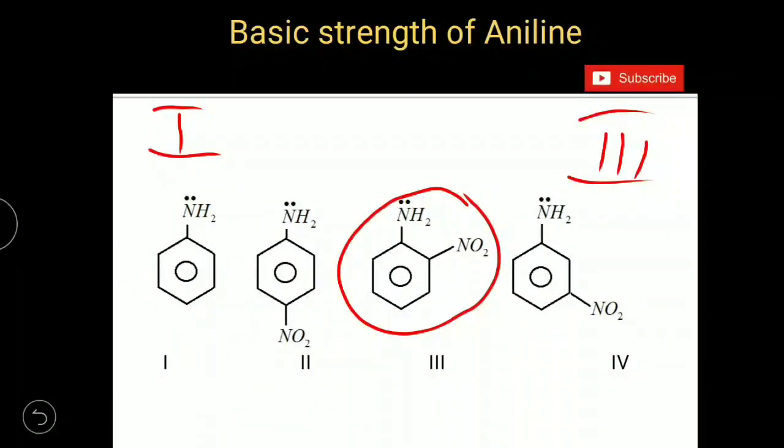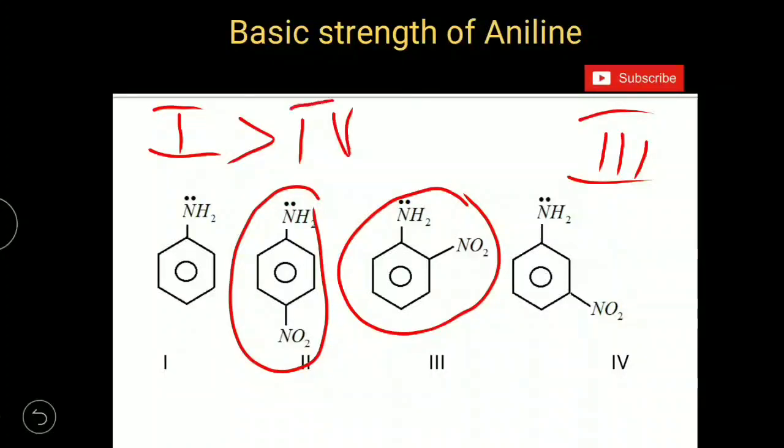In the remaining 2 isomers of nitroaniline, as nitro group is electron withdrawing group as per resonance effect, resonance effect influence will be there at ortho and para positions. So this para nitroaniline is weakly basic when compared to meta nitroaniline. So 1 greater than 4 greater than 2 greater than 3.